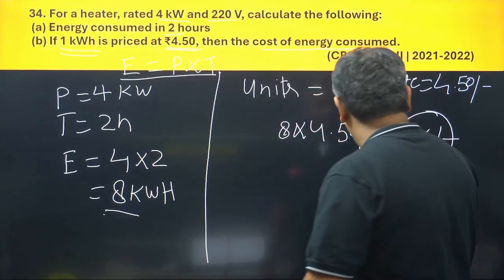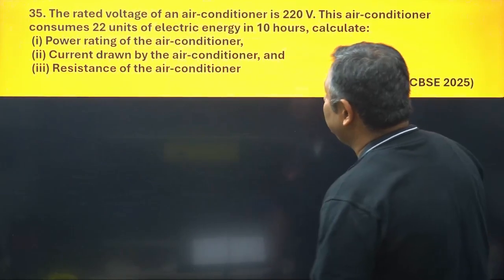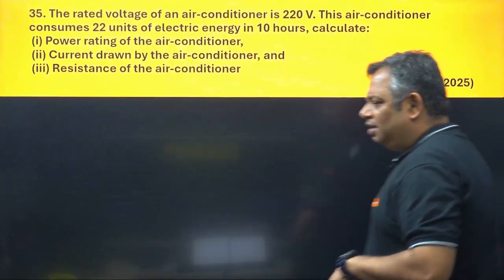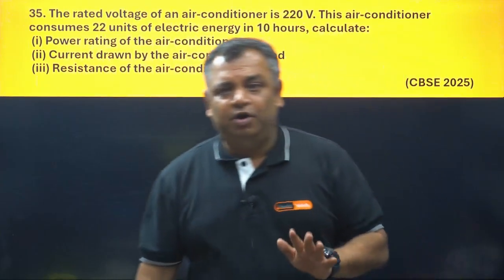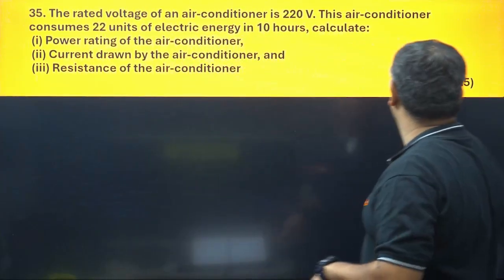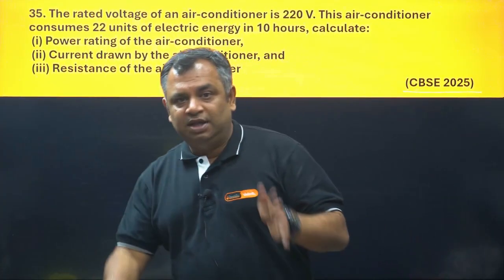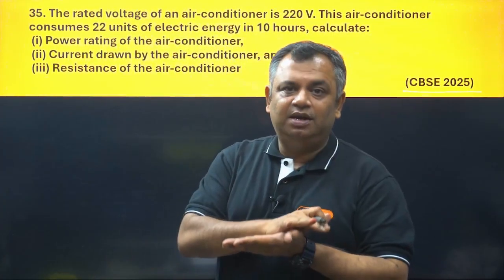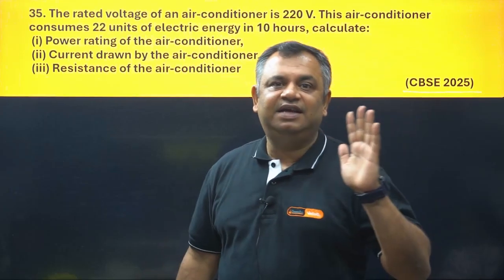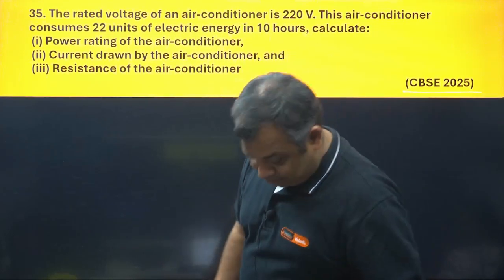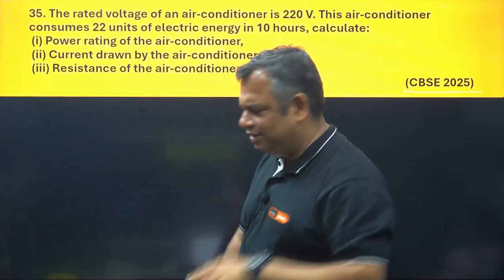Okay, all right. Let us see the next, a very methodical question, very important question, came in CBSE 2025, comes at a high mark. So this question we are going to solve step by step, and with this we are going to complete anything and everything as far as electric power is concerned. All formulas would be used here. Let us see that.